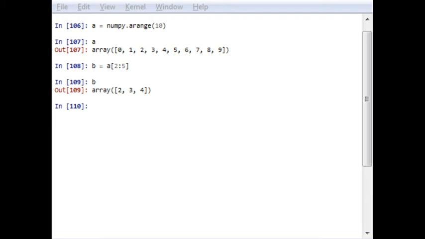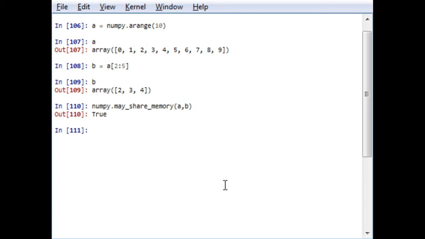Is it sharing the same memory space or not? For that, may_share_memory is a function that will give you an output. This particular function will inform you whether a and b share the same memory space or not. It is true that arrays a and b share the same memory space. Why? Because slicing doesn't